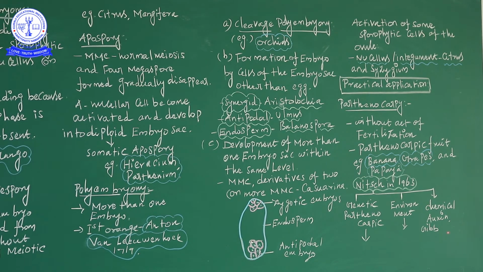So artificially, two substances are produced, auxin and gibberellin. When gibberellin is sprayed on a plant, sudden elongation followed by flowering occurs, that is called bolting, involving gibberellic acid.